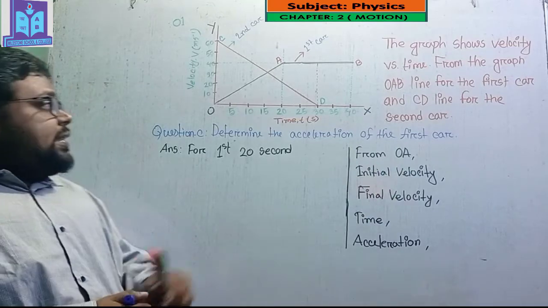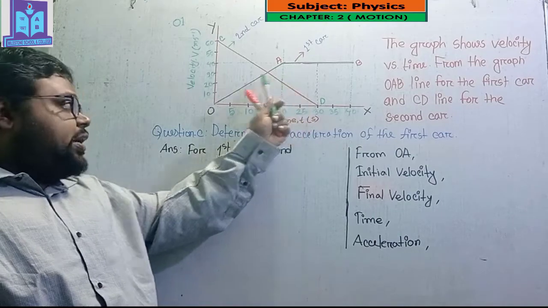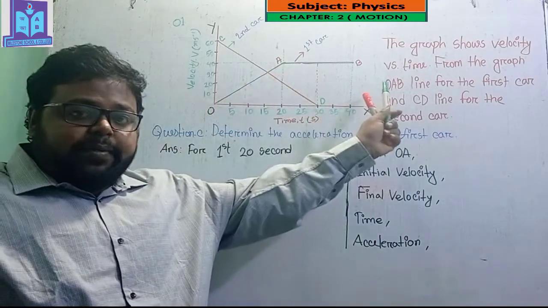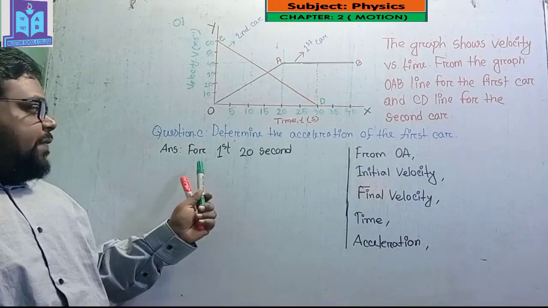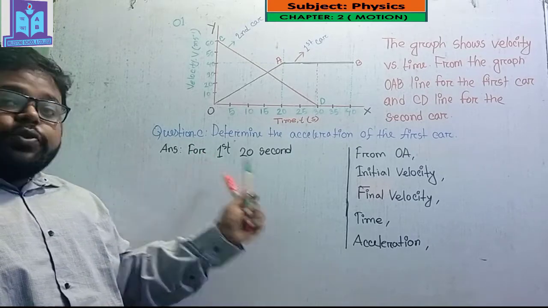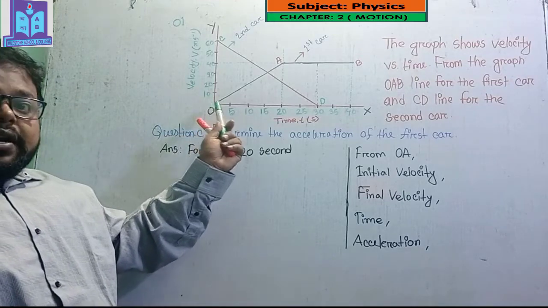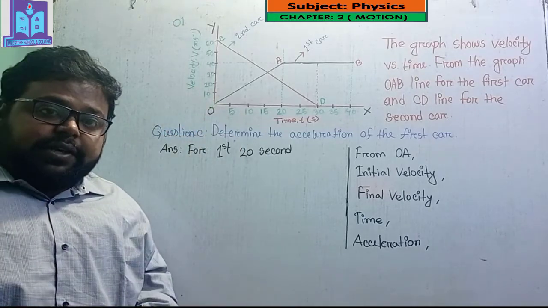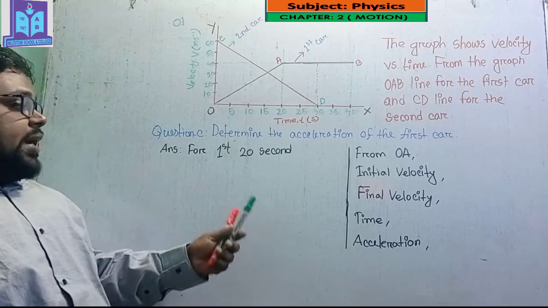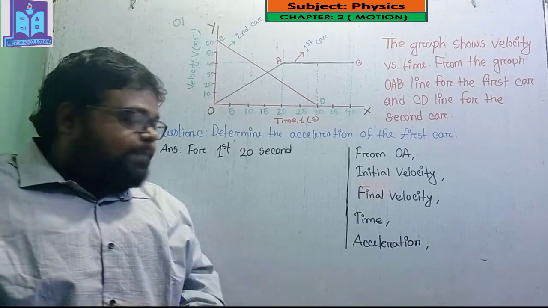Dear student, our C number question is determine the acceleration of the first car. That means we have to use the slopes for the first car, OA and AB. At first we have to use the first 20 seconds. Here you can see that the car is moving with a velocity, and that's why there is an acceleration and we have to find it.